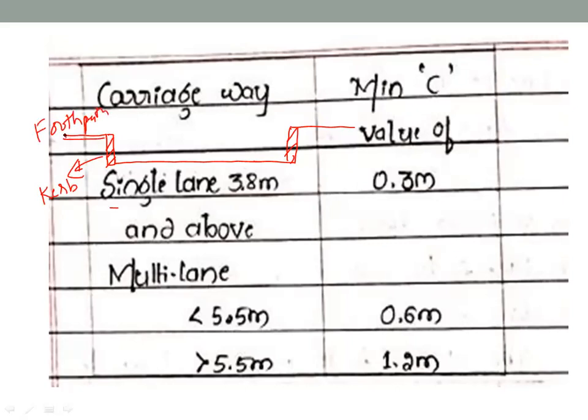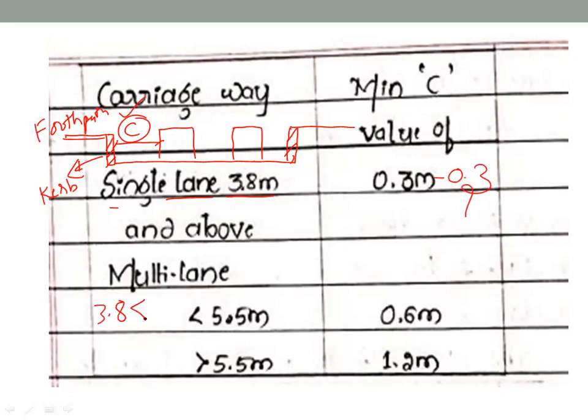In this case, if you want to keep the IRC Class A tracked vehicle, which has two wheels, the minimum distance which we have to maintain from the face of the curb or face of the footpath is called the C value. However, this C value depends on the lane. If it is a single lane, with total width of the lane less than or equal to 3.8 meter, this C value is 0.3, which you have to consider. Understood? Yes or no? Yes, sir.